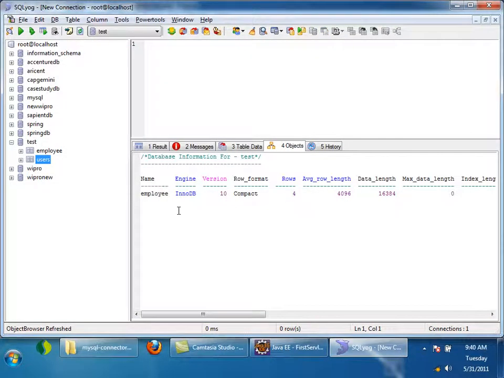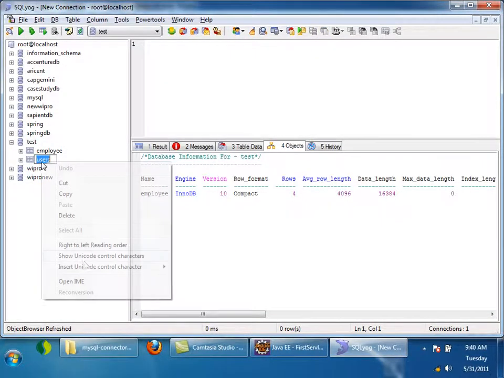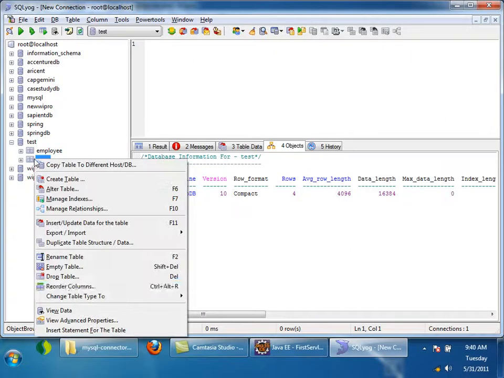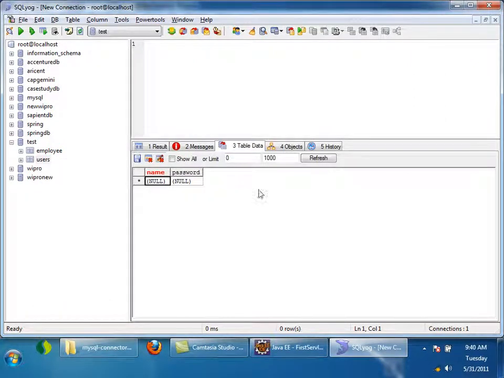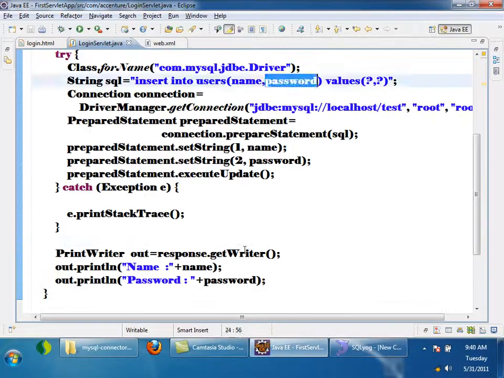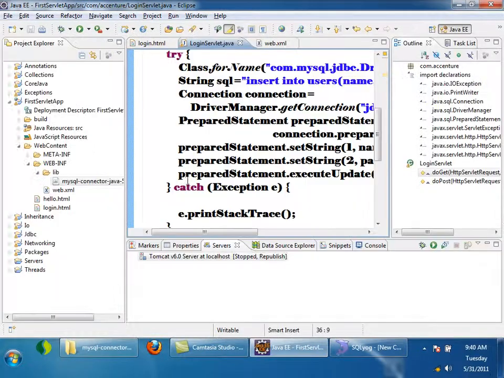See, this is the easiest way. Using SQL Yog is the easiest way to create a table. See, now there is no data. Now I will run this program and show you what will happen.